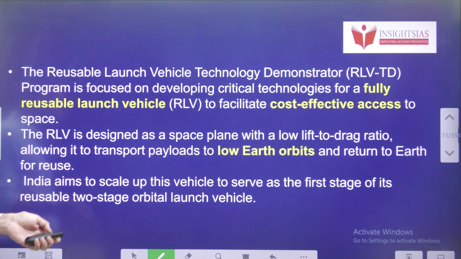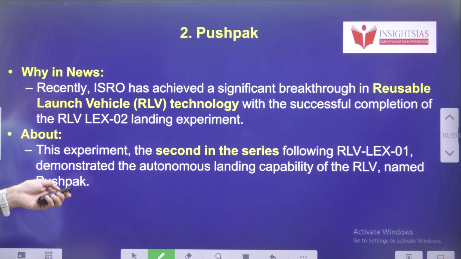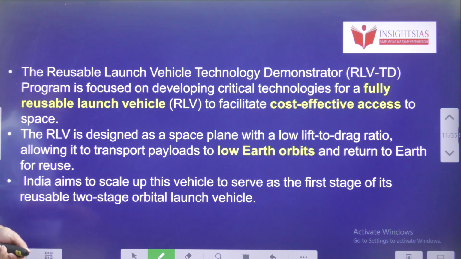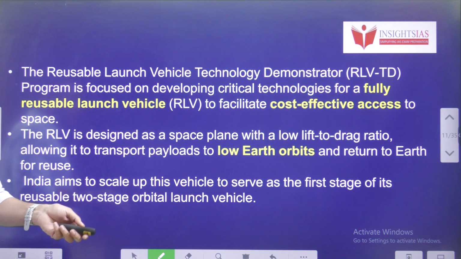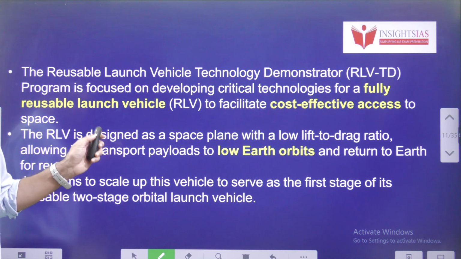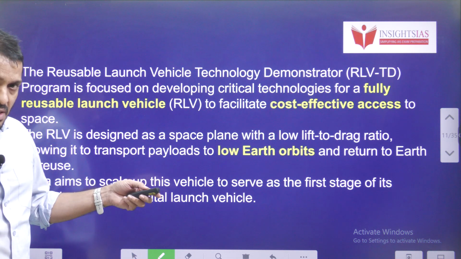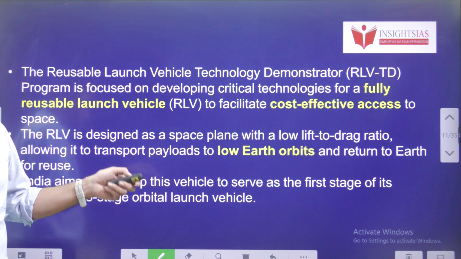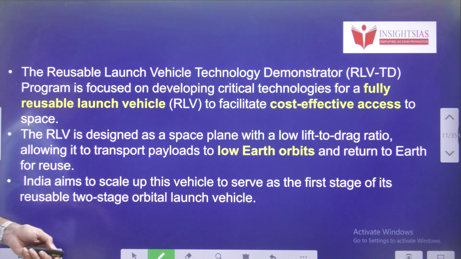These two operations are named Operation Pushpak, the Reusable Launch Vehicle Technology Demonstrator project. It focused mainly on developing the critical technology for a reusable launch vehicle. Once we effectively develop the reusable launch vehicle, the cost involved in placing the satellite into low Earth orbit will be scaled down. That is the main purpose here.